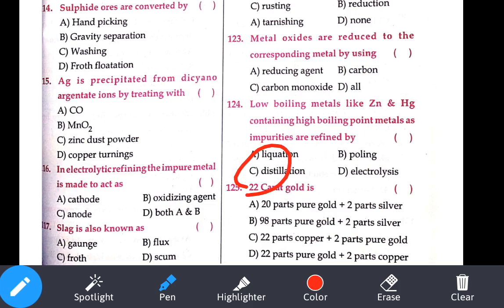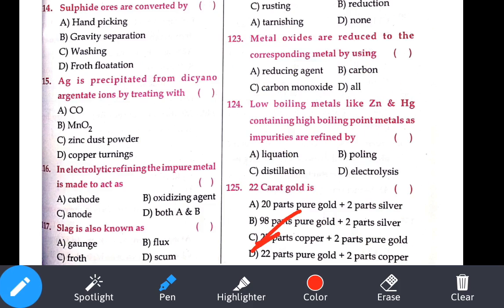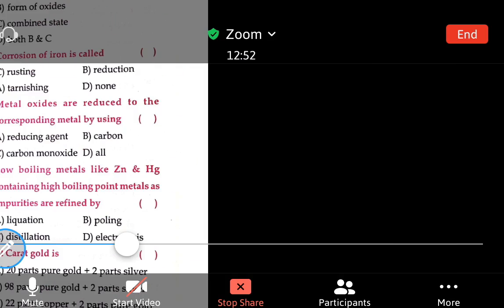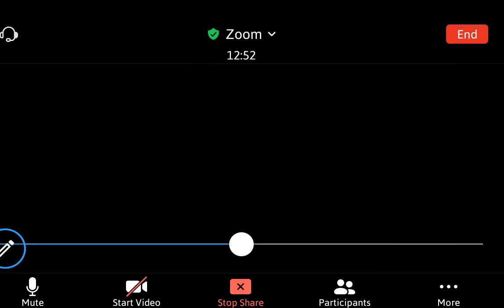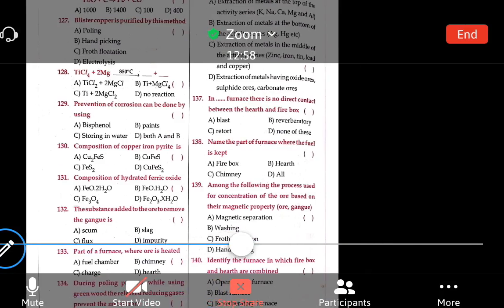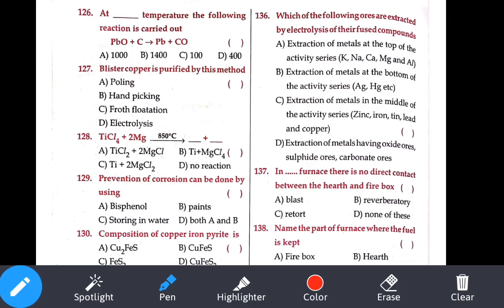Okay, so that page is over. Let's see the next page. Zoom it. Now, the following reaction is carried out: PbO plus C gives rise to Pb plus CO. It occurs at 1400 degrees Celsius. 1400 degrees Celsius, option number B.